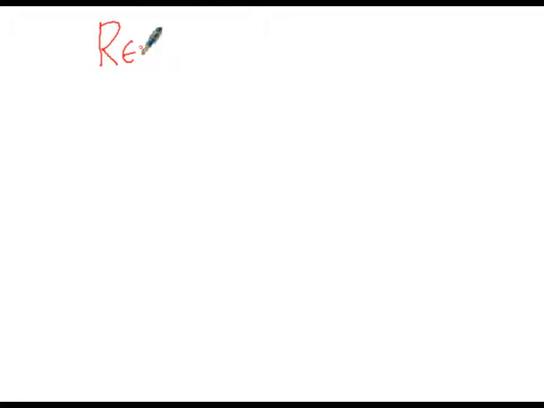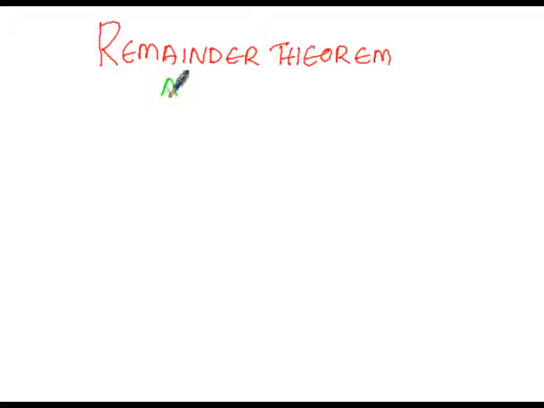Remainder theorem. So here we are going to discuss the remainder theorem. The statement of this remainder theorem is: if a rational integral function of x, f of x, is divided by x minus a, then the remainder will be f of a. So here we are going to discuss this topic under the advanced level.